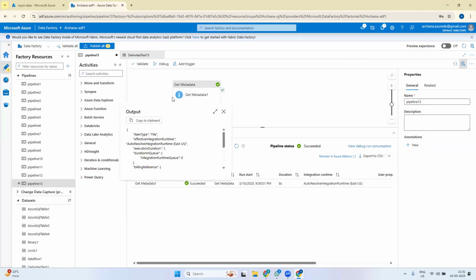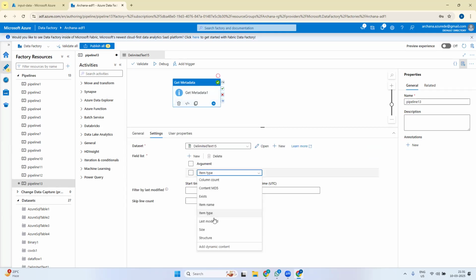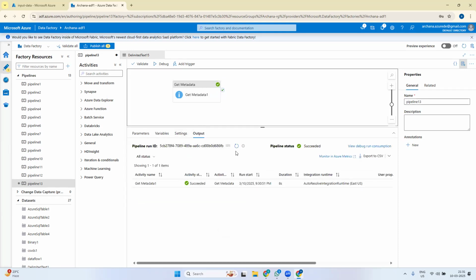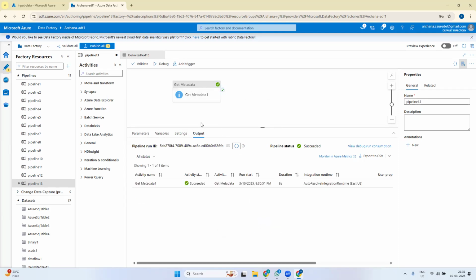It is just telling me that. Then we'll see what more options are there. Last modified date of a particular item: we are pointing at a particular file, and it will give me the last modified date. The use of the last modified date is that we can find out when the file was last modified, and based on that we can plan the next steps.